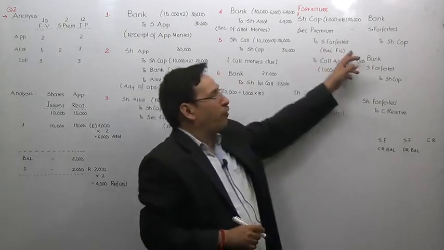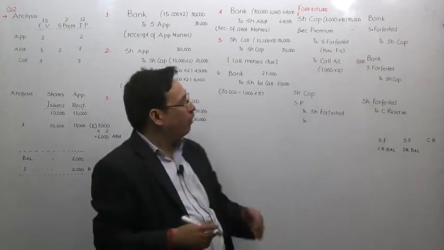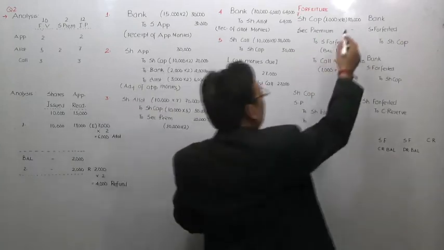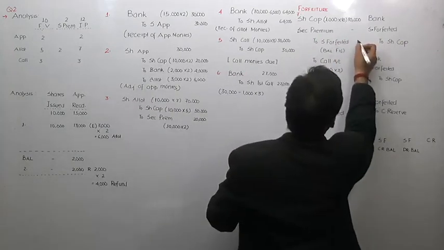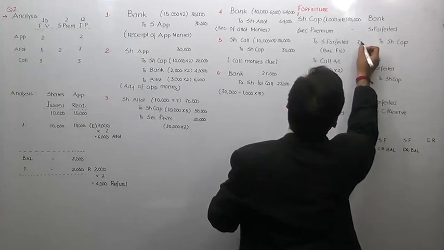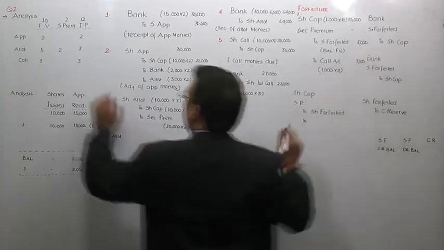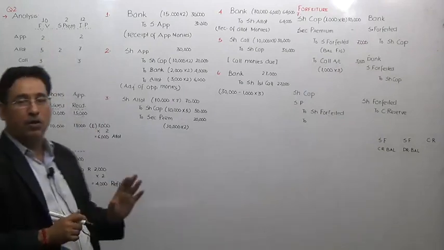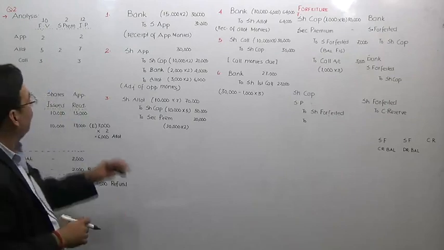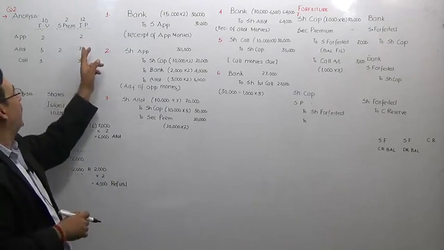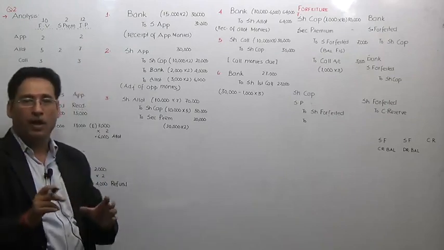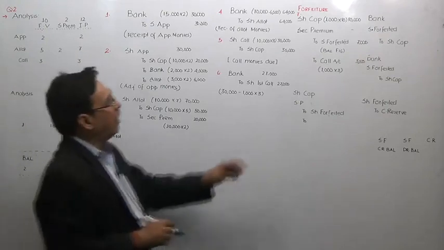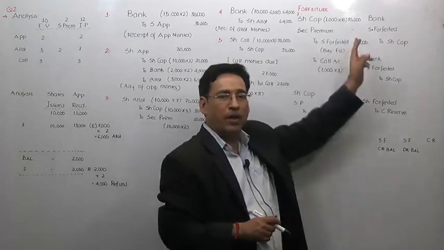Now against the share forfeited, generally we write what we have received from this particular fellow. Now out of 10,000, we have received 7,000. You can take it as a balancing figure also. He has paid rupees 2 on application and 5 on allotment. Is it clear to you? Don't confuse yourself that, sir, he has paid 2 on application and 7 on allotment. You will not consider the security premium account, because we haven't taken security premium here.